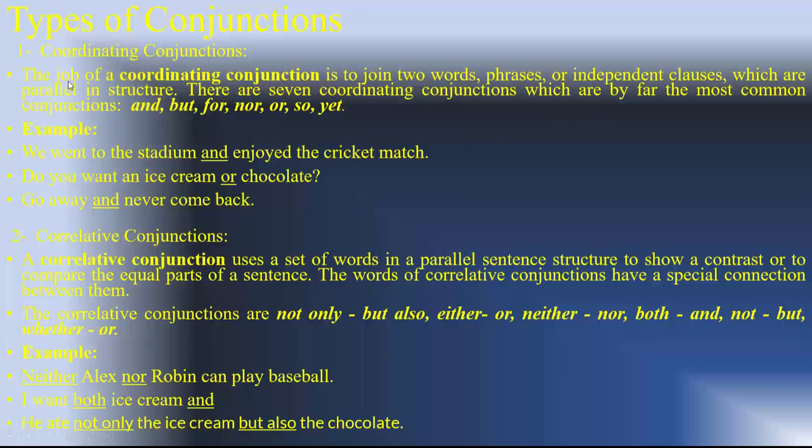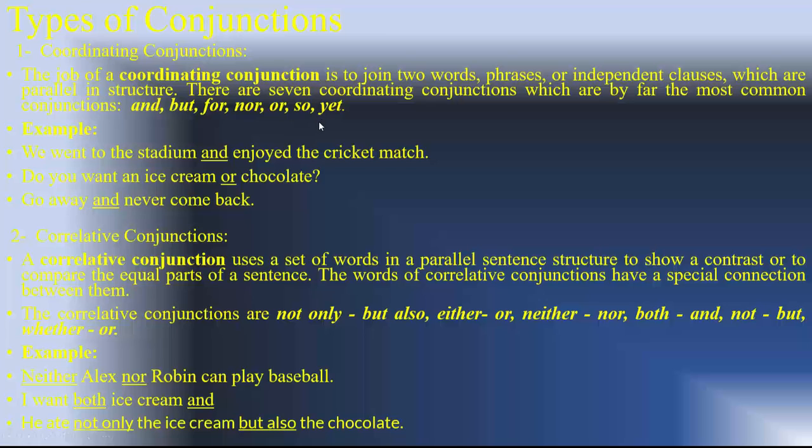Types of conjunction. The type of coordinating conjunction joins two words, phrases, or independent clauses which are parallel in structure. There are seven coordinating conjunctions, which are by far the most common conjunctions: and, but, for, nor, or, so, yet.